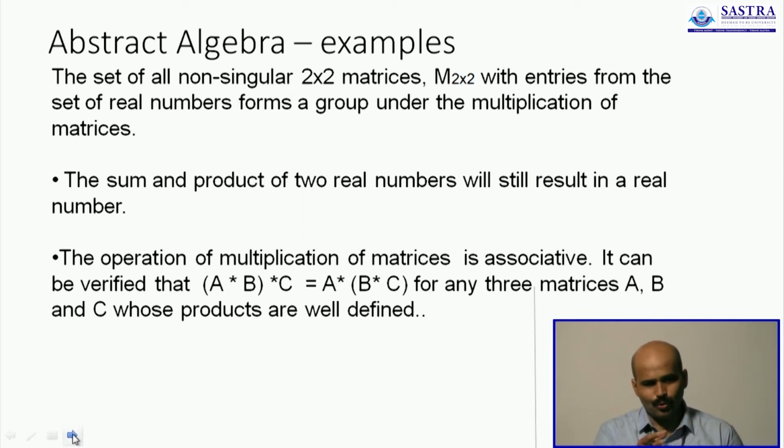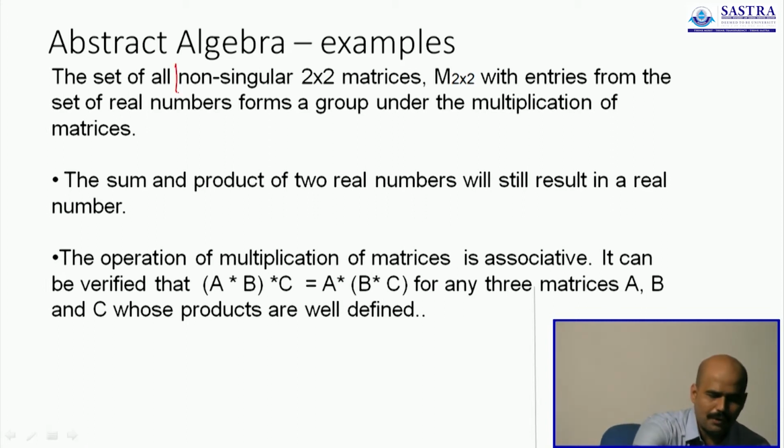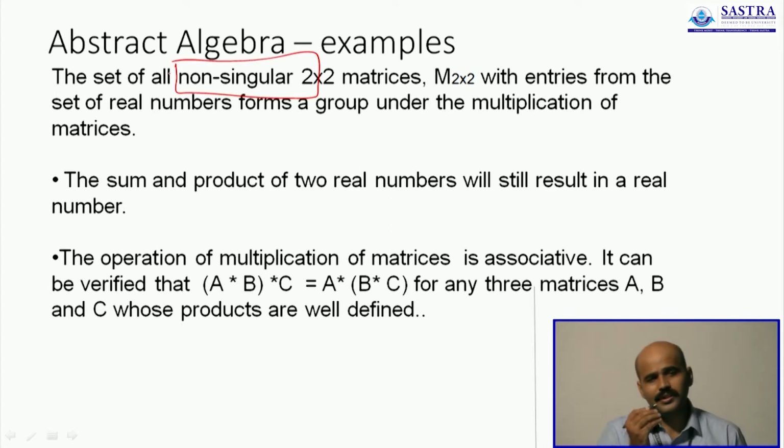You will match up the rows of the first matrix with the column of the second matrix and then do your multiplication. So that is not element wise multiplication, that is row and column together, and therefore it is obviously known that matrix multiplication is not commutative, but we will first verify that the set of 2 by 2 matrices that are non-singular. What do we mean by non-singular? Matrices whose determinant is non-zero. Such matrices are considered, and the operation involved is matrix multiplication, and you will see that it is actually a group.